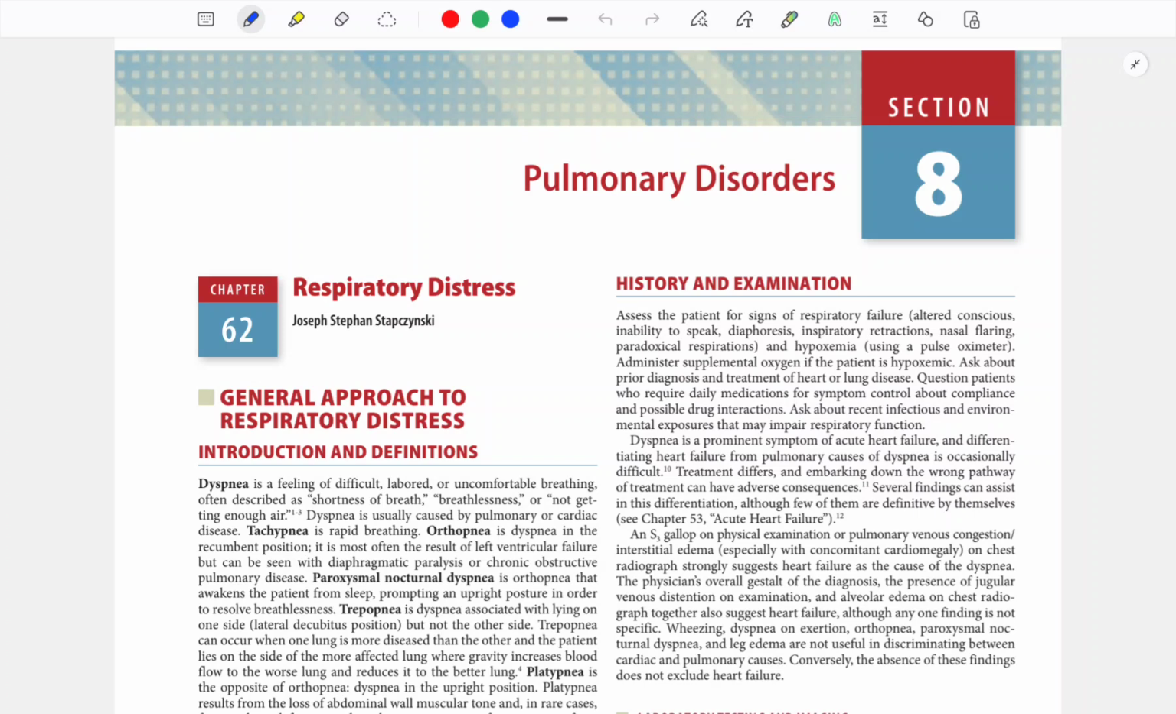Then there is paroxysmal nocturnal dyspnea. It is a severe form of orthopnea in which the patient awakens from sleep, prompting an upright position, and when the patient stands up for some time, he gets relief.